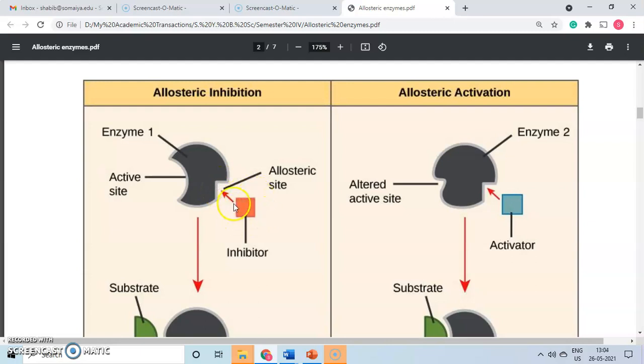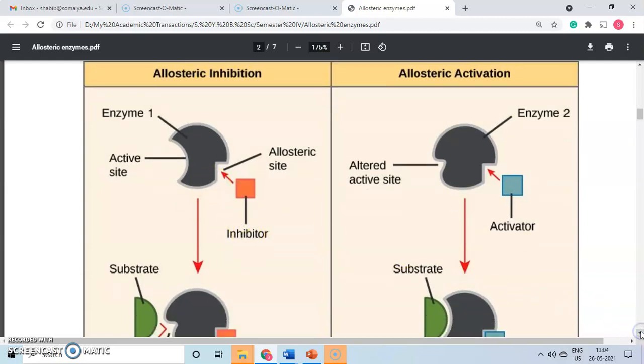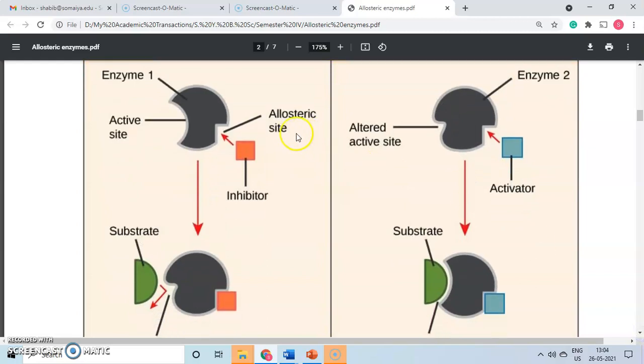Now what happens if the modulator is an inhibitor? When it comes and binds, there will be a corresponding conformational change in this enzyme. Before binding, just compare this site and this. Once the inhibitor has bound to the allosteric site, there is a conformational change in the structure.